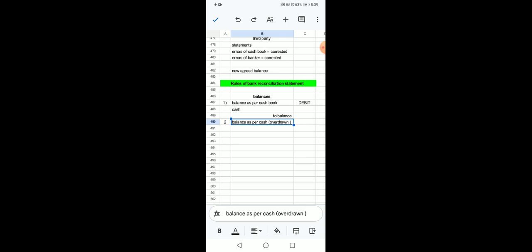So that 200 is just like a loan for the short term. This amount which is drawn from the bank account is over and above the actual balance. Have you understood? 1000 was the amount which was present in the bank account, but the check has been drawn for 1200. 200 was not present in the bank account, so 200 is above and over the actual balance.